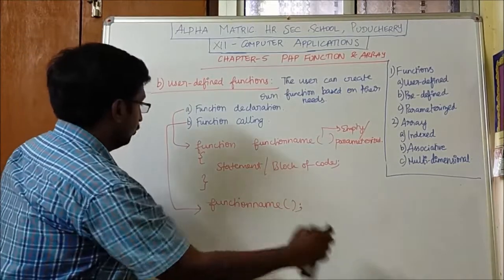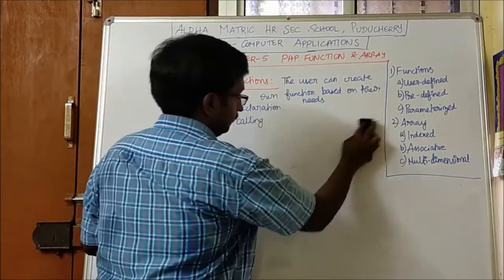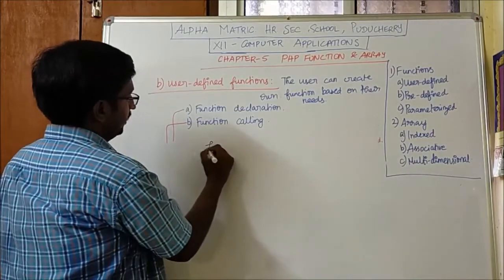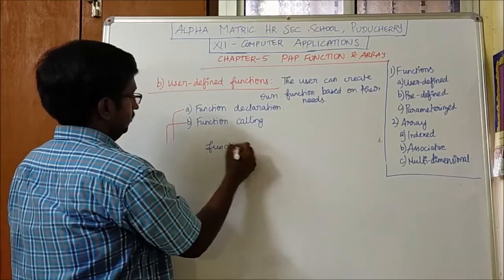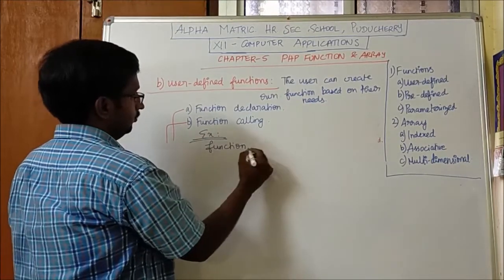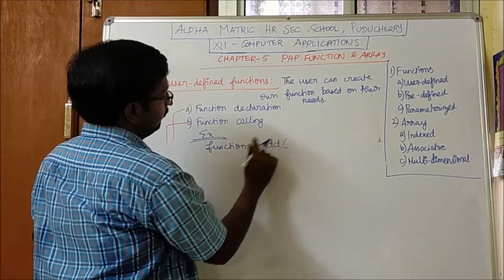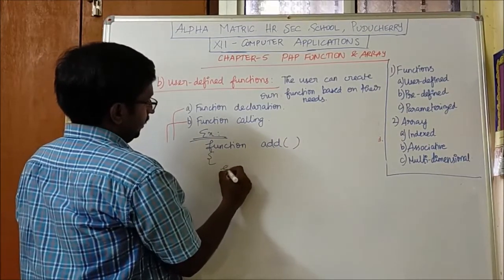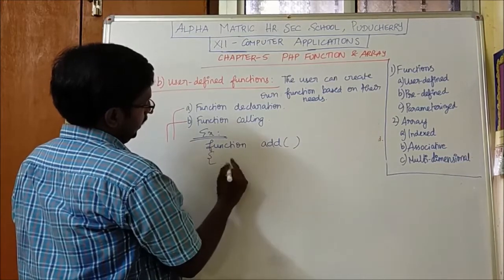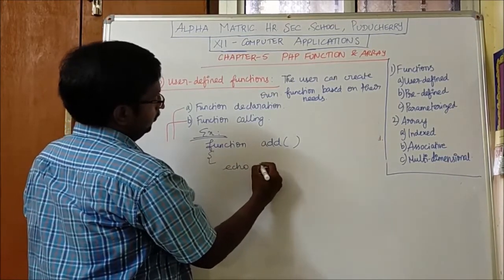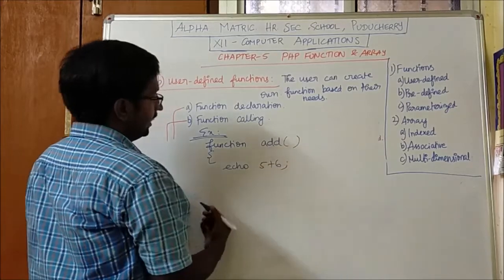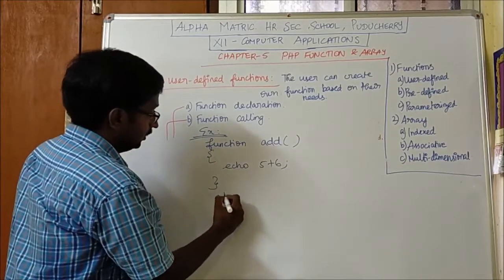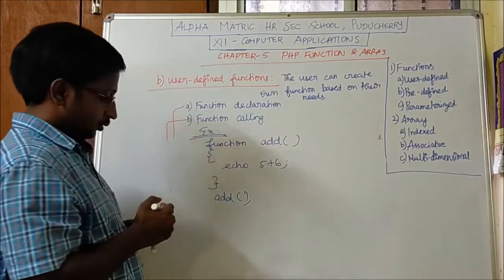Let us see a small example. So function, I am giving the function name as add, I am just going to print the addition value, and I am calling the function.